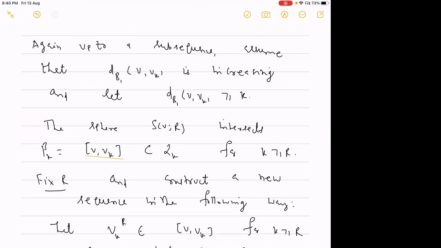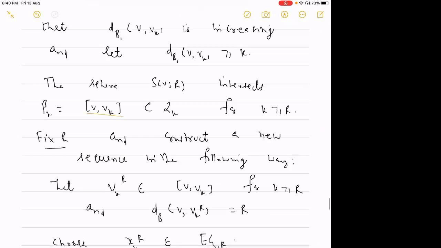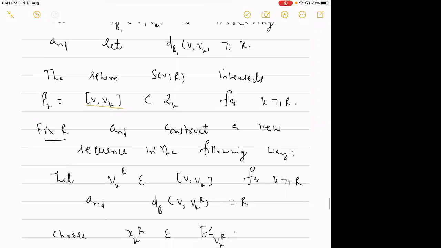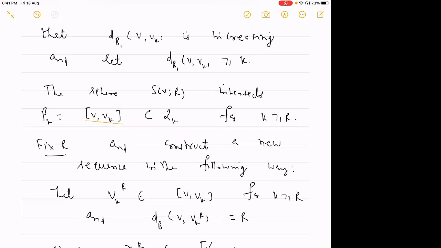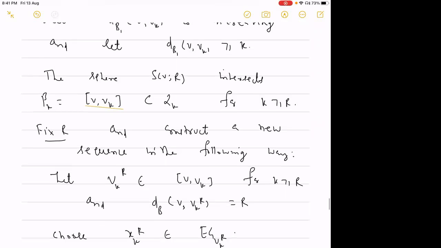Then just look at this sphere at this vertex V of radius r, and this will intersect beta k. Beta k are nothing but the part of alpha k, for k bigger than or equal to r. So they will intersect because the distance from V to Vk is bigger than or equal to k. Therefore we have the intersection of this segment beta k with this sphere of radius r. So we will fix some r.